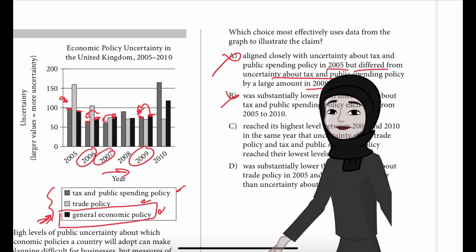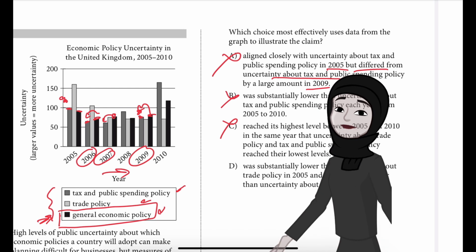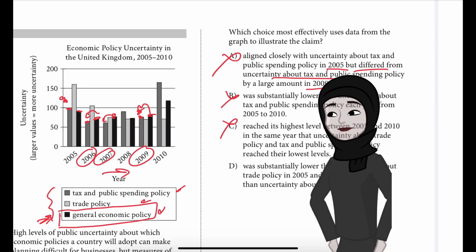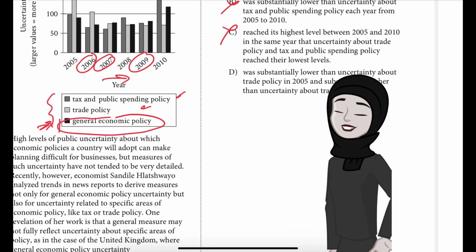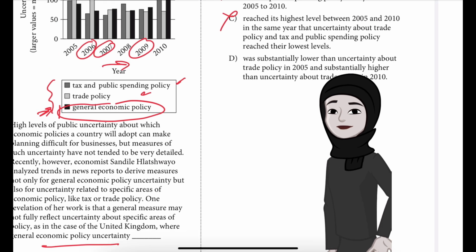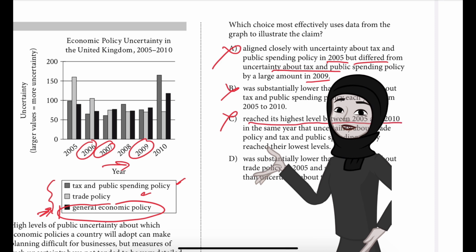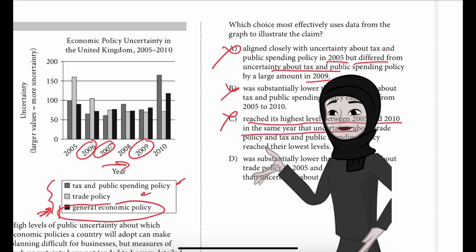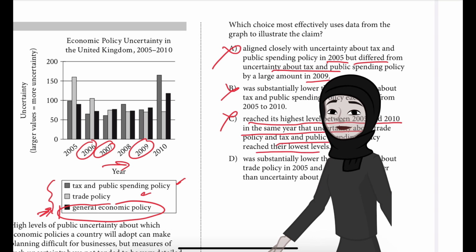Then C is also incorrect. C says it reached its highest level between 2005 and 2010 in the same year that uncertainty about trade policy and tax and public spending policy reached their lowest levels. Remember, we are talking about general economic policy uncertainty.